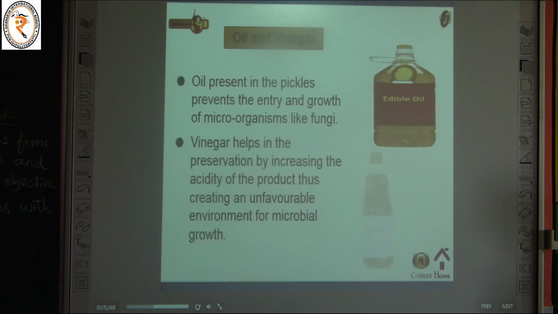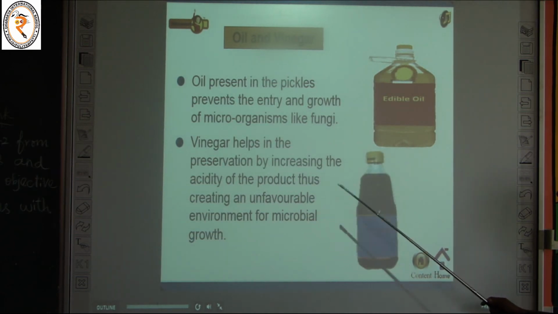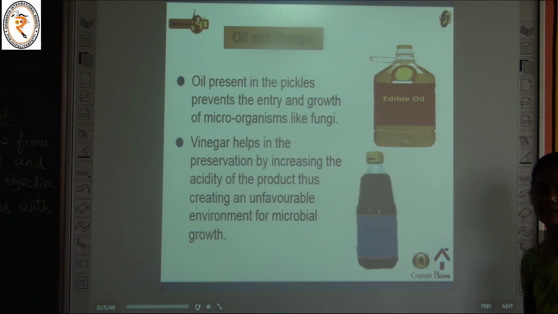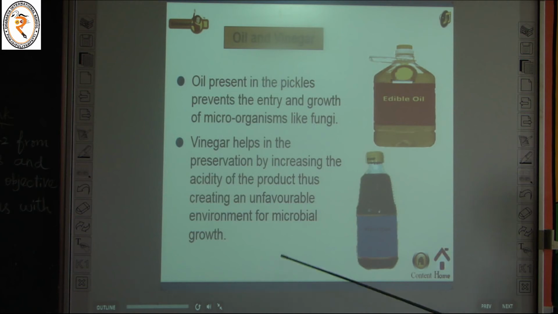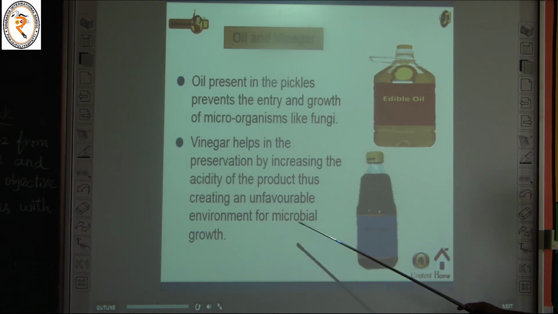And the next one, vinegar. Vinegar helps in preservation by increasing the acidity of the products, thus creating an unfavorable environment for microbial growth. Why? Because in an acidic environment, the microorganisms cannot grow. It can stop the growth of microorganisms. So vinegar creates an unfavorable environment for microbial growth.